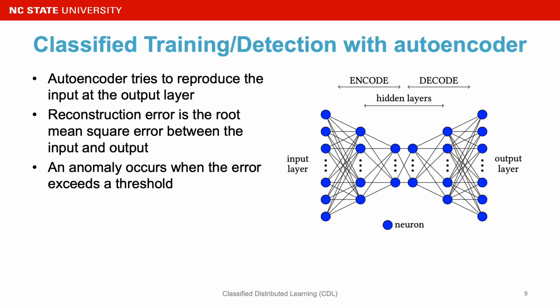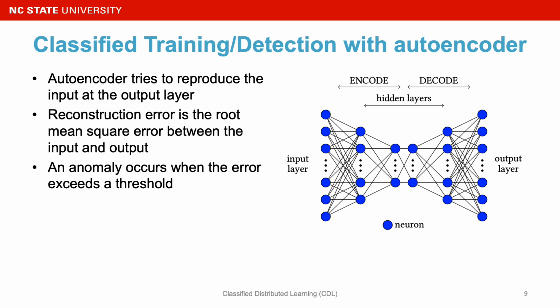Next, we use autoencoder as our main model for training and detection. Autoencoder will try to reproduce the input at the output layers as much as it can. And we will keep monitoring the reconstruction error during detection. Reconstruction error is the root mean square error between input and output.